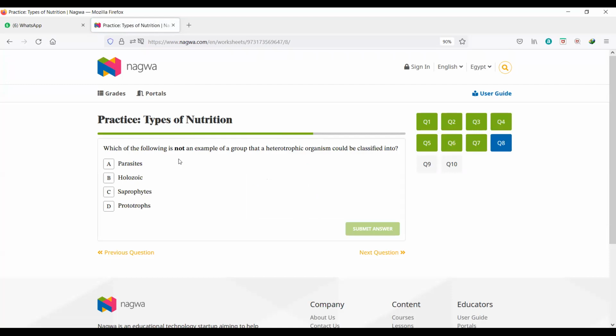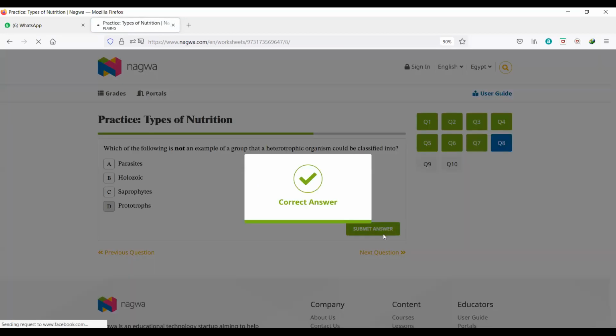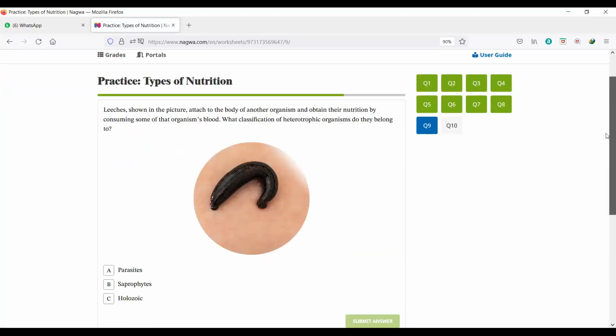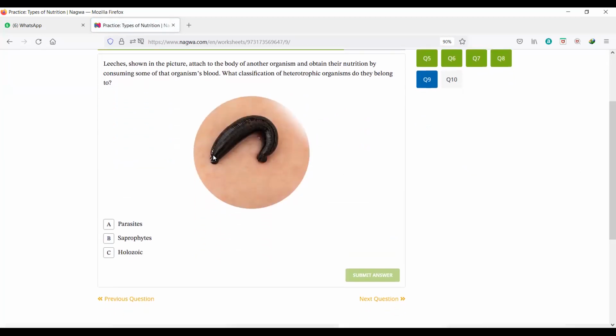Which is not an example of a group of heterotrophic nutrition? Holozoic, yes. Saprophyte, yes. So prototrophs are not heterotrophic. Here they give me the picture of a flea and ask what its classification of heterotrophic organism is.